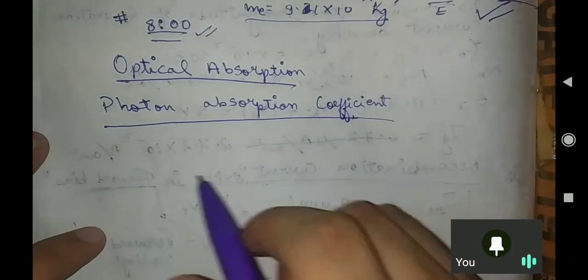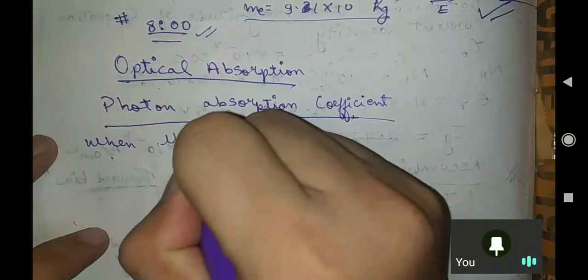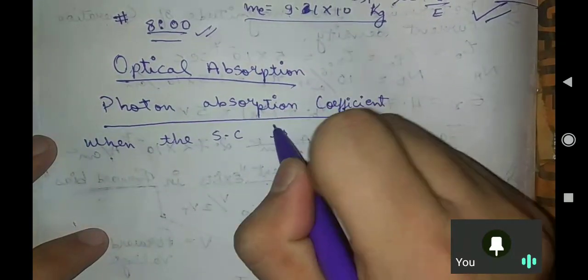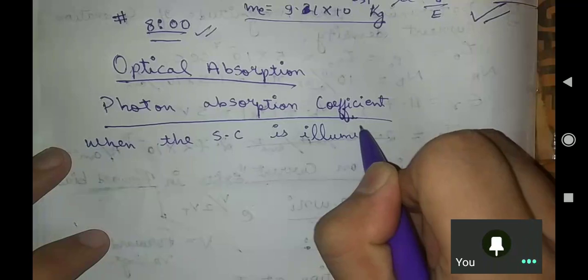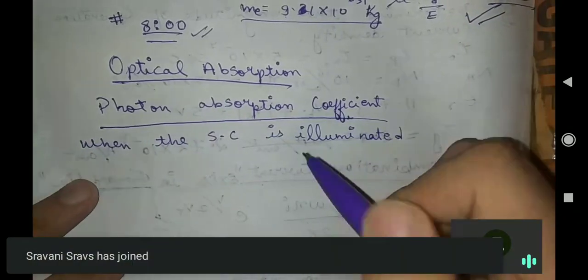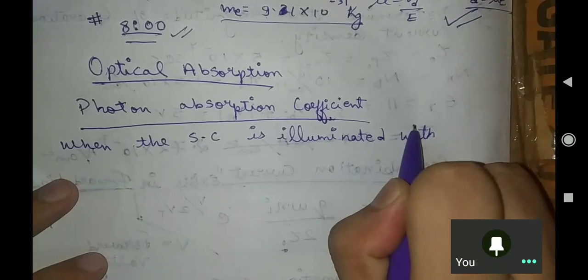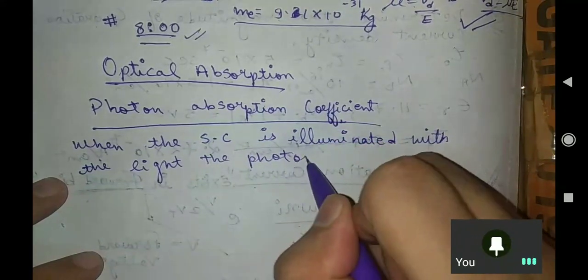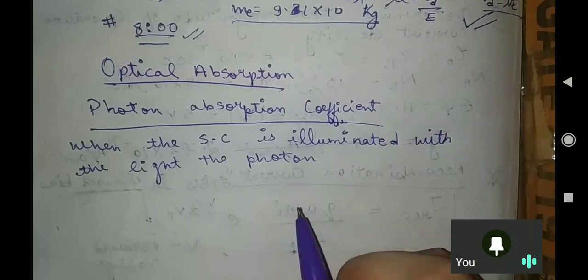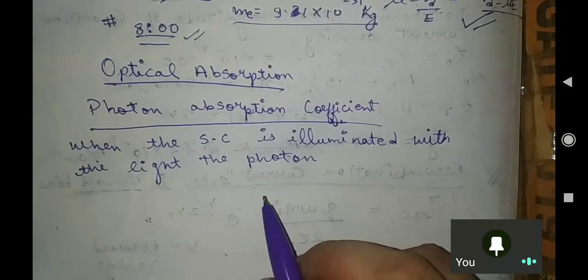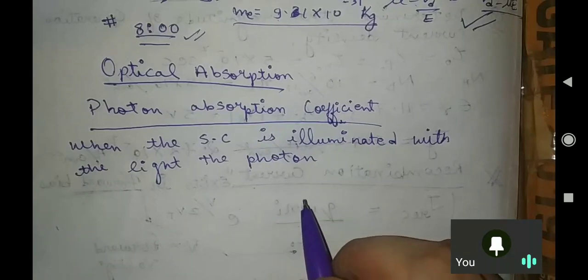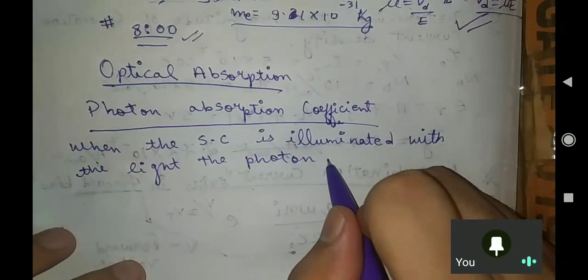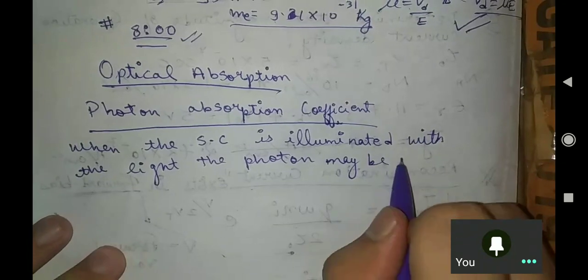Photon absorption coefficient. In this we will study what happens when the semiconductor is illuminated with light. When light falls on our semiconductor, what happens? The photon may be absorbed.